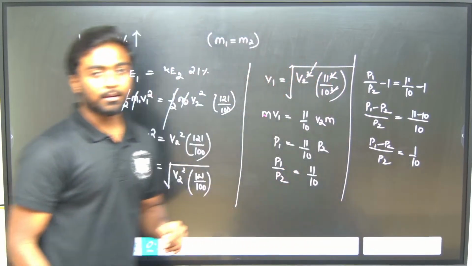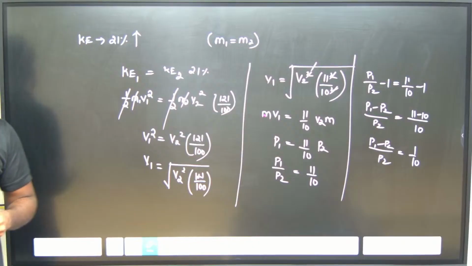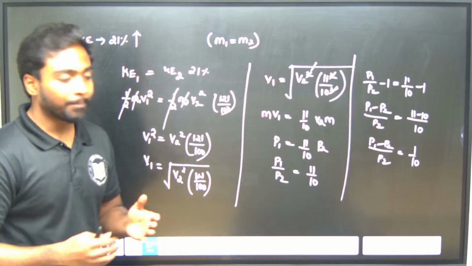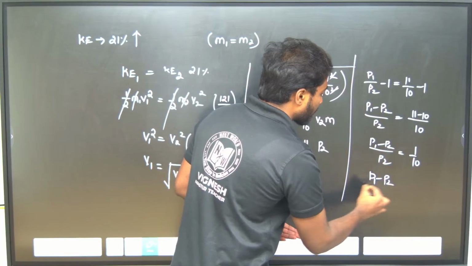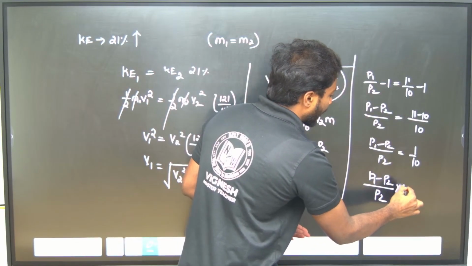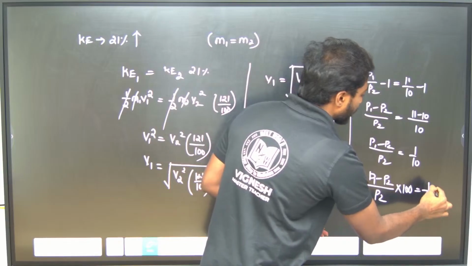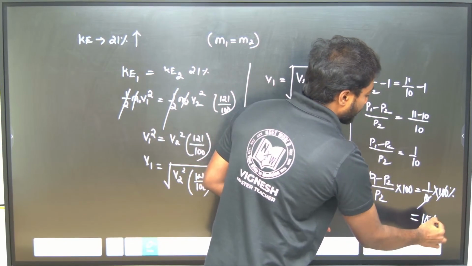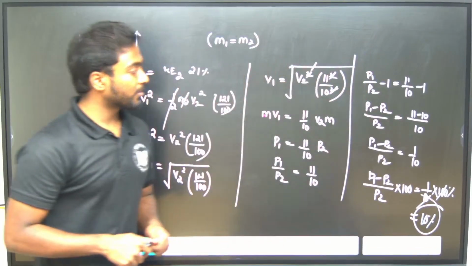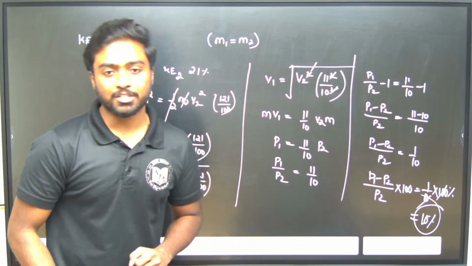So this is the answer, right? They are asking in percentage. So P1 minus P2 divided by P2 into 100 will be equal to 1 by 10 into 100 percent. So the 0 and 0 get cancelled. 10 percent is the answer for the given question.